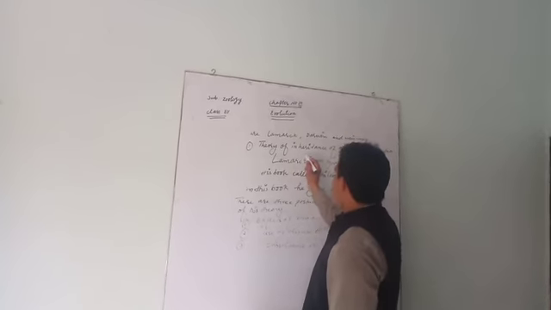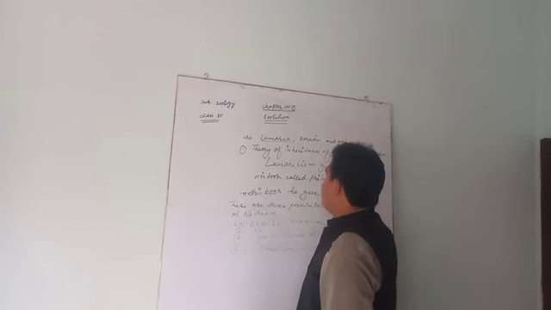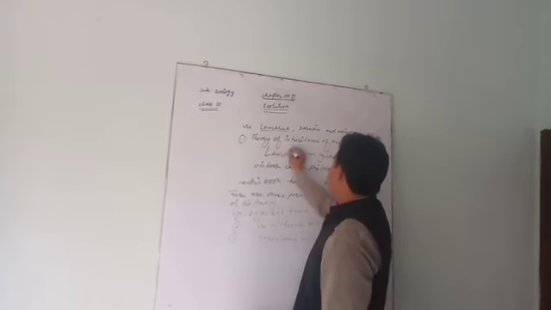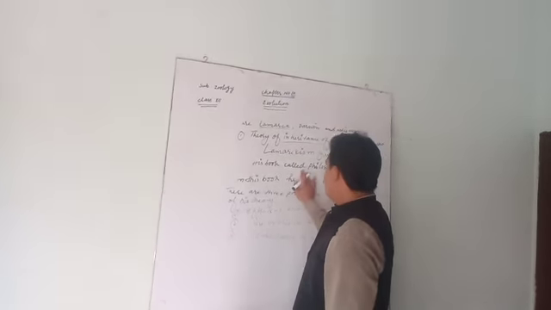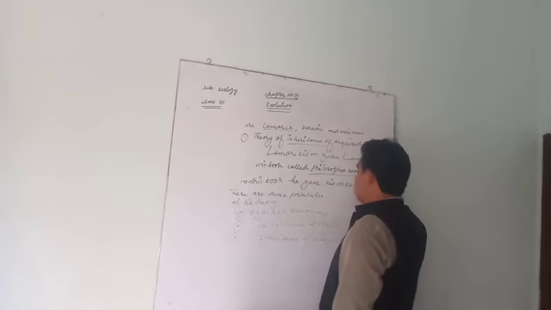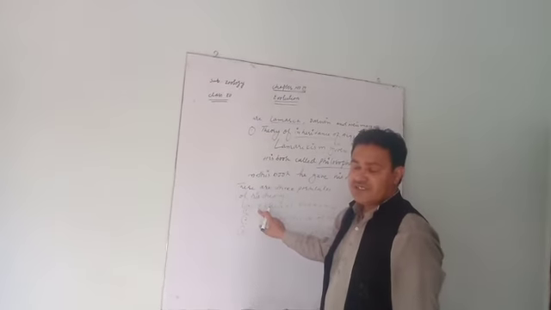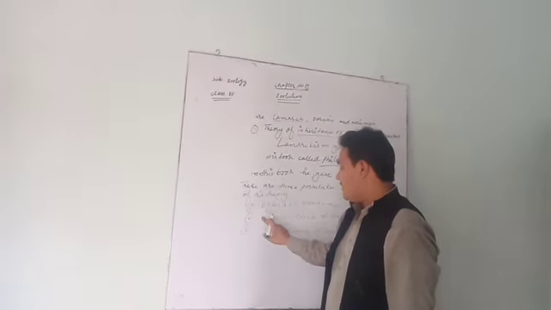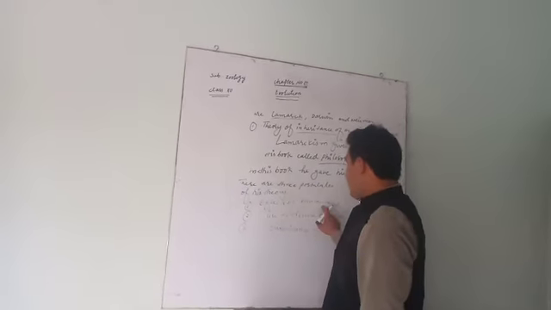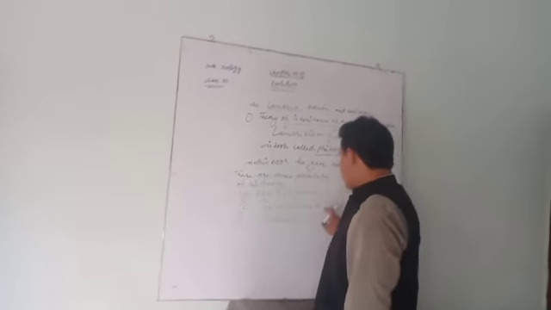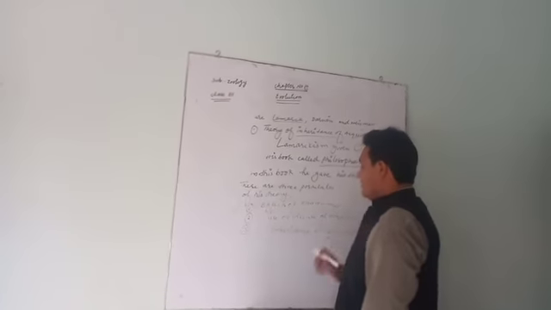Now, Lamarck was a French biologist. He gave the theory of inheritance of acquired characters for evolution. He wrote a book called Philosophie Zoologique. There are three main postulates of this theory. Number one is effects of environment. Number two, use or disuse of organs. Number three, inheritance of acquired characters.